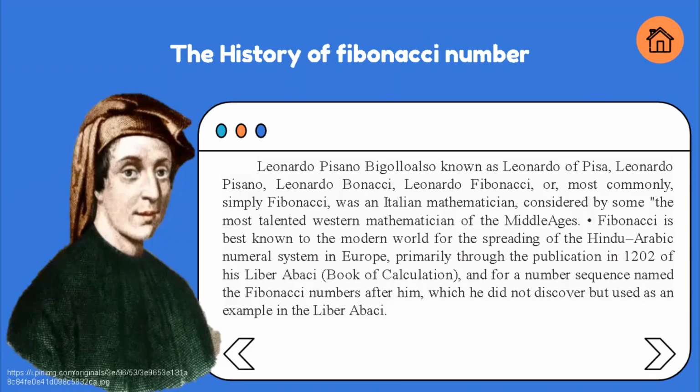Fibonacci is best known to the modern world for spreading the Hindu-Arabic numeral system in Europe, primarily through the publication in 1202 of his Liber Abaci, Book of Calculation, and for a number sequence named the Fibonacci numbers after him, which he did not discover but used as an example in the Liber Abaci.